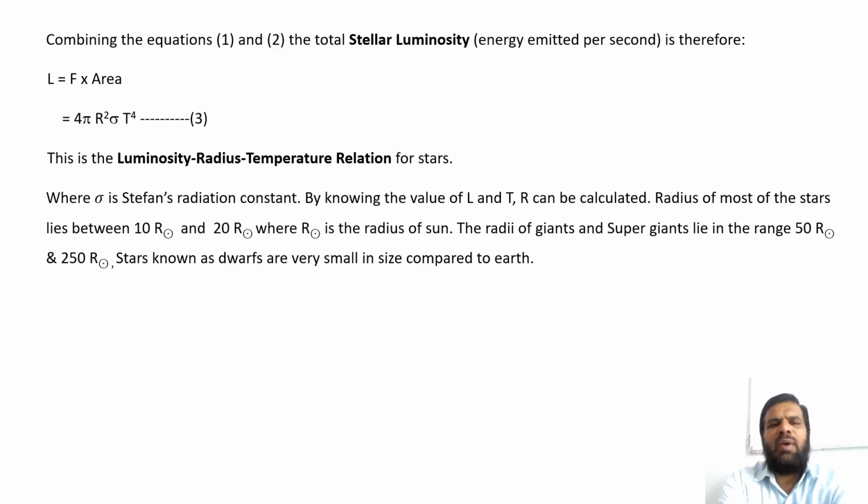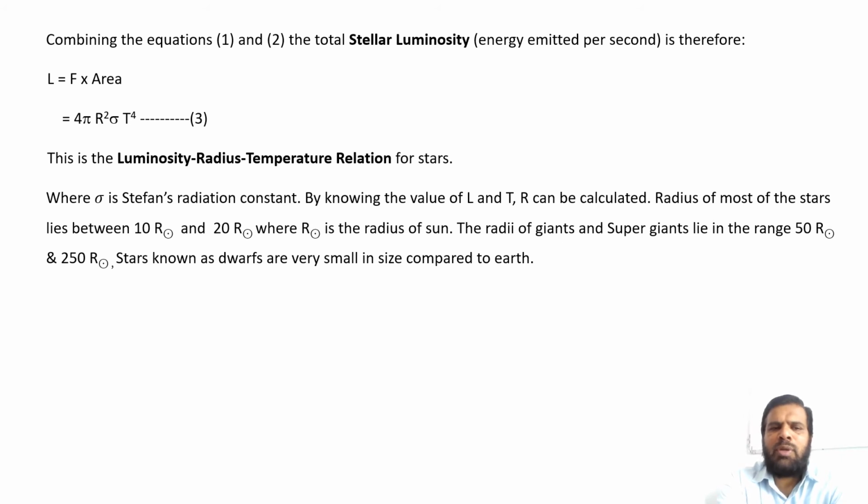Combining equations 1 and 2, the total stellar luminosity, that is energy emitted per second, is therefore L equal to F into area. This is equal to 4 pi r square sigma into T raised to 4. Call this equation number 3. This is the luminosity radius temperature relation for stars, where sigma is Stefan's radiation constant. By knowing the values of L and T, R can be calculated.